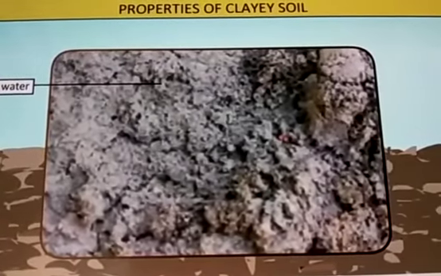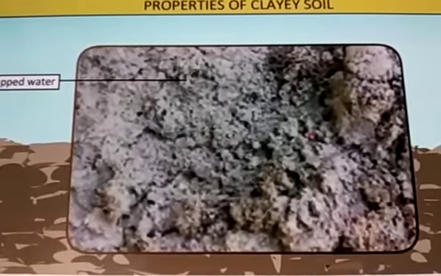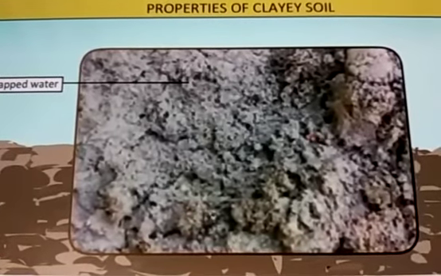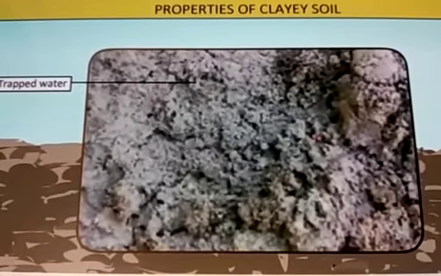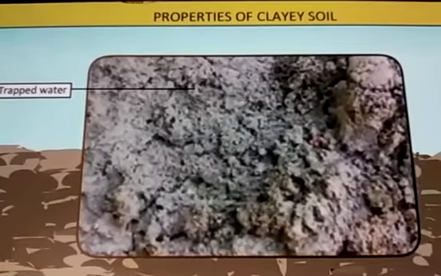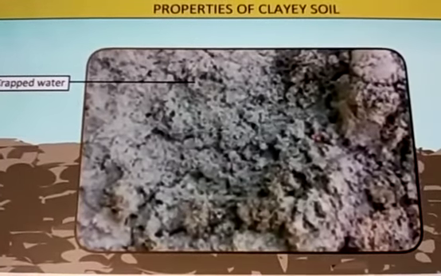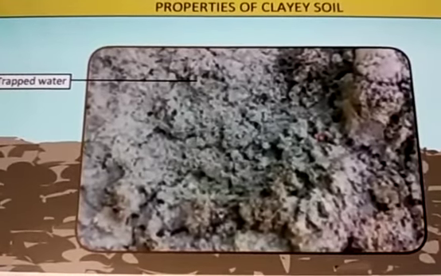So clay soil has less air, but it is heavy as it holds more water than the sandy soil. What's happening here? The air space is very little and the water which they absorb will be held in them and they will become heavy in weight. So it is holding water in them. This is known as clayey soil.